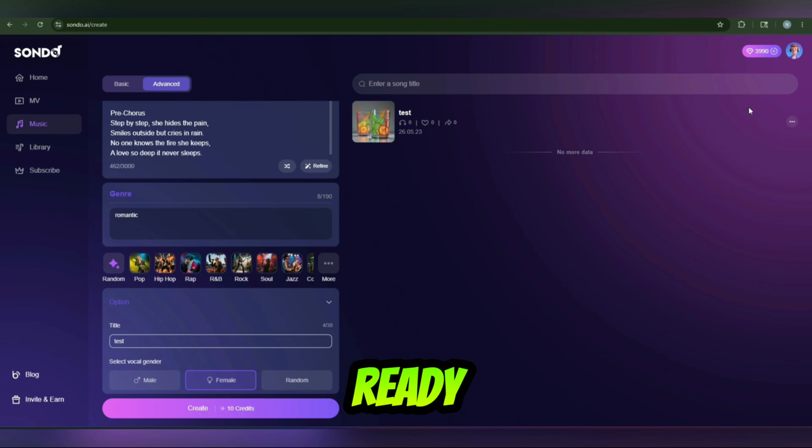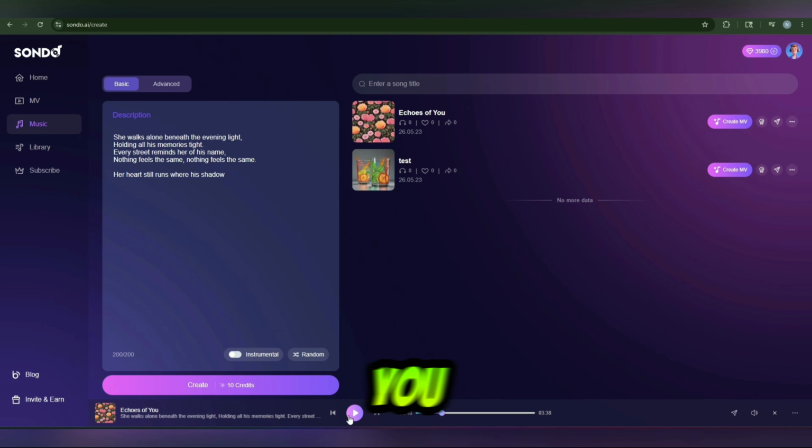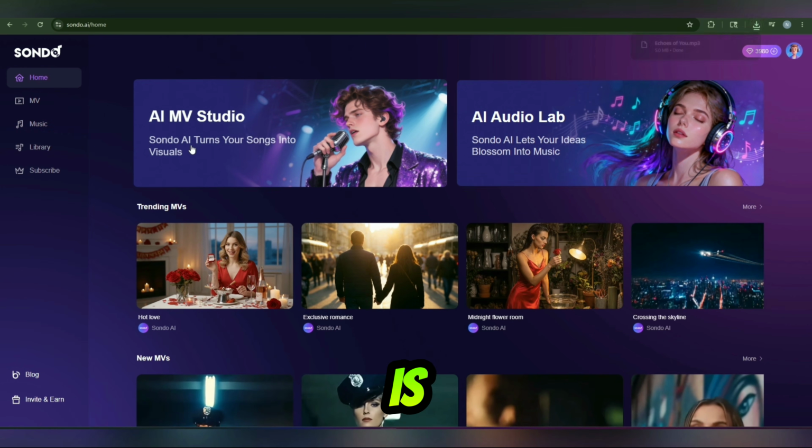Music is now ready. We can easily check it out if we click on it. Output is also here. You can check it out. Now we are going to download it. Here is the download option. So once it is downloaded successfully, then we will go to the next homepage, and there is Sondo AI song into visual.